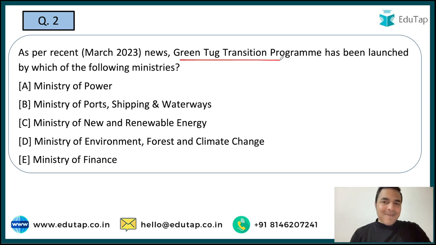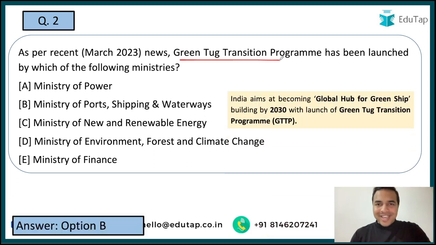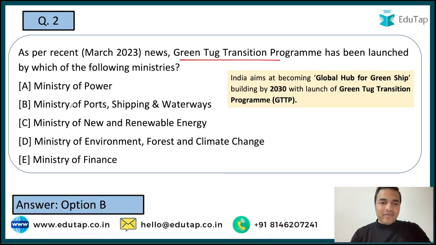So here, if we talk about the ministry which has launched this, the right answer is Ministry of Ports, Shipping and Waterways. And here you can see that India aims at becoming the global hub for green ship building by year 2030 with the launch of this program, which is the Green Tech Transition Program.